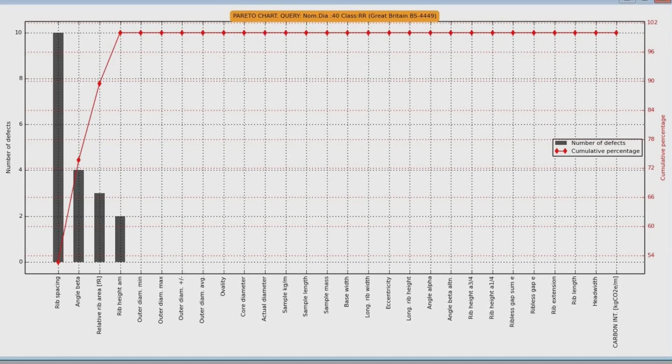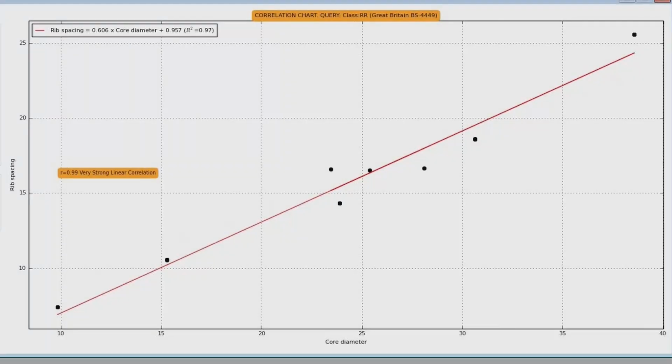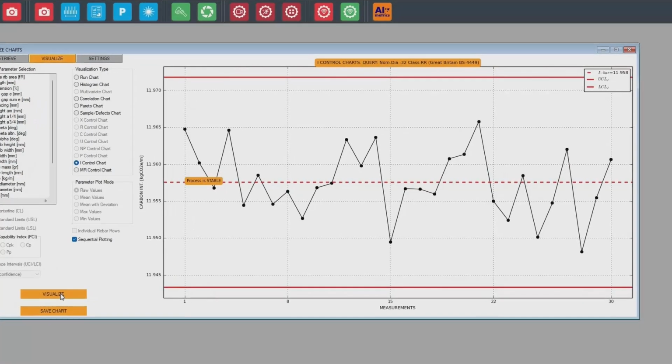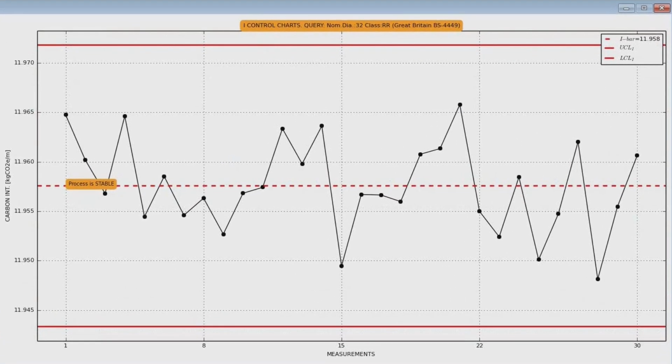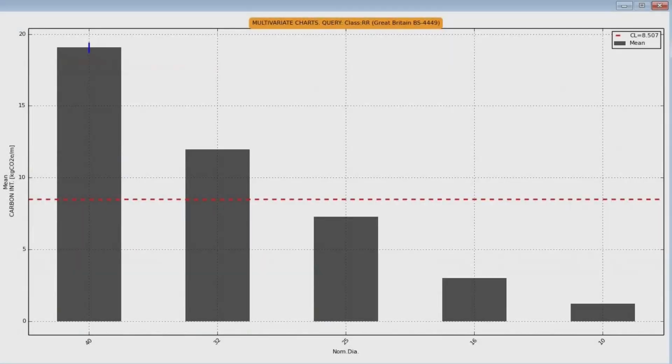Pinpoint and track the exact source of geometry defects across all variables within a single, unified visualization. Easily track and visualize how different production settings impact every single rebar parameter. Visualize the data that matters.